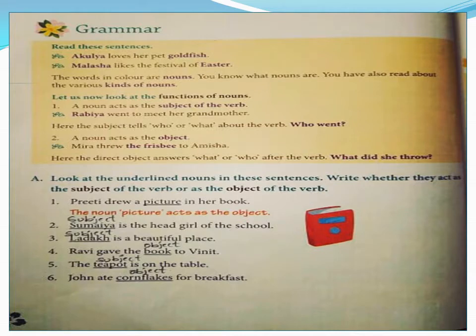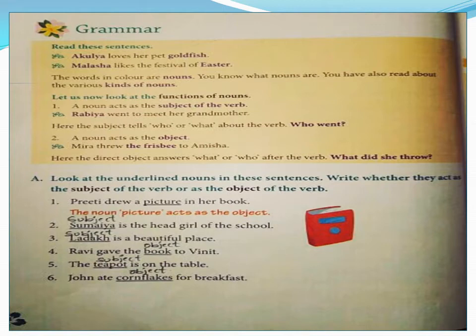Now, based on nouns, verbs, subject, verb and object, we have a grammar of lesson 3, children. Let us read these sentences first. Akulya loves her pet goldfish. Malasha likes the festival of Easter.